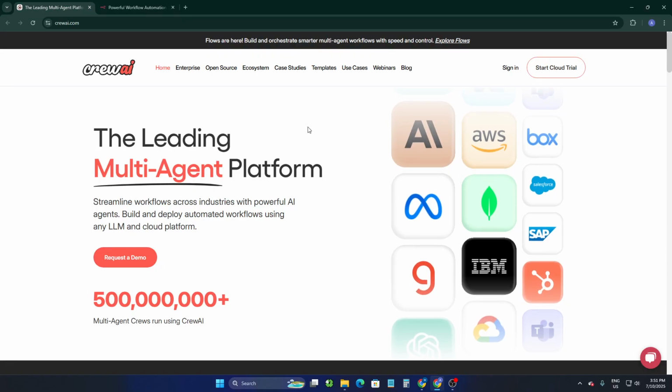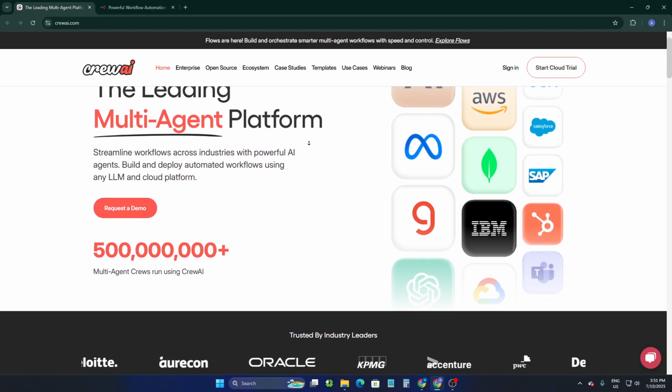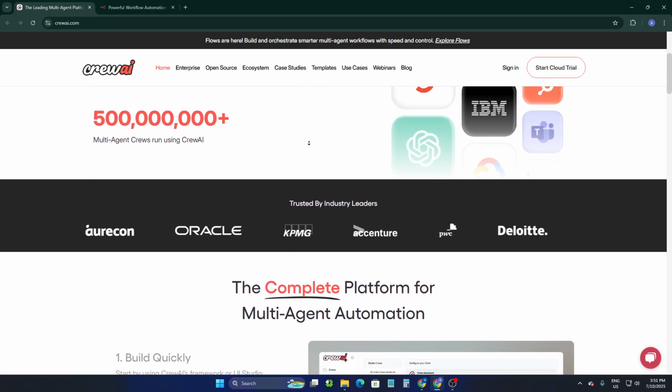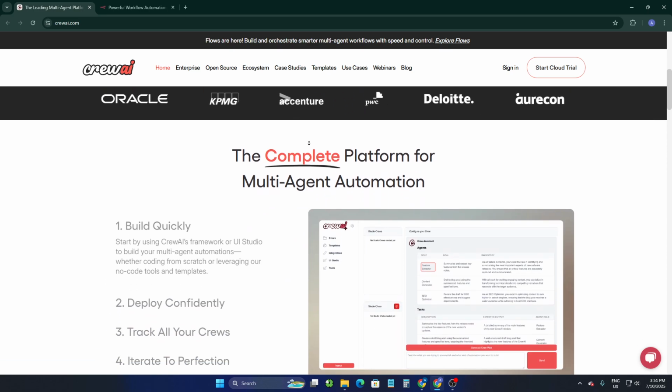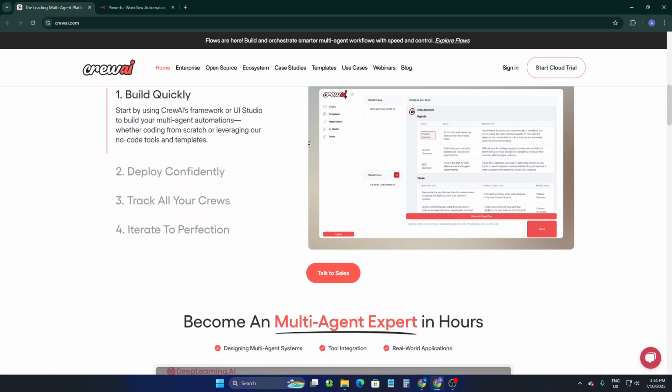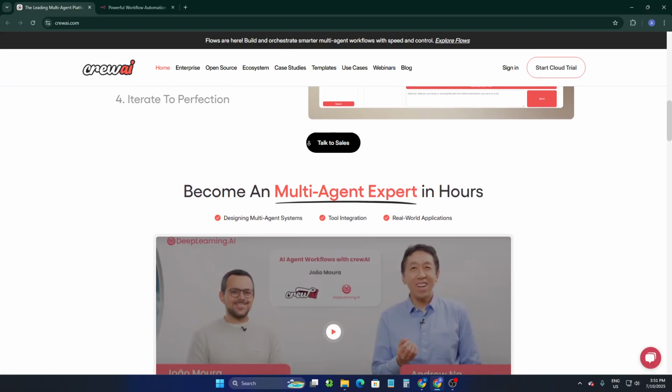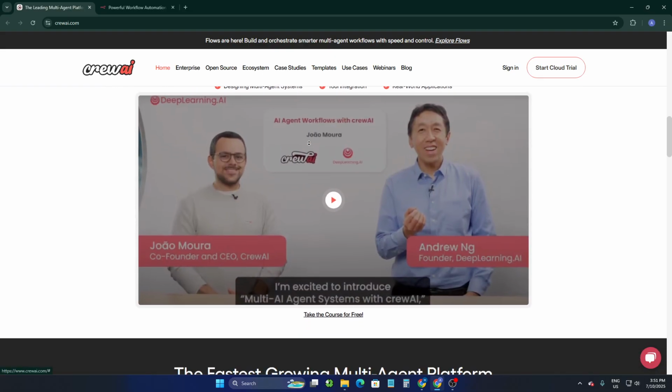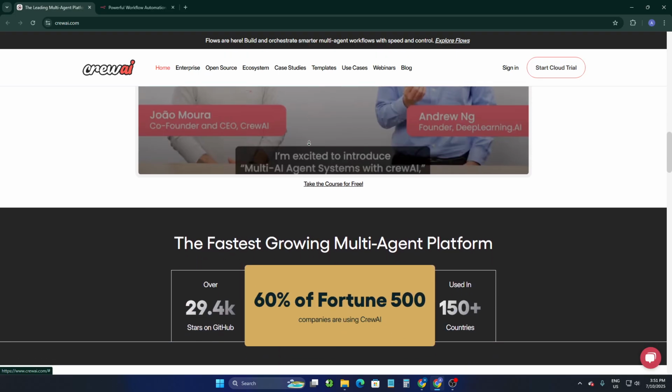Now let's talk about the ease of use. Crew AI is designed for AI native workflows, so if you are already familiar with LLMs or agents, it's intuitive, but it's still developer heavy. You will likely work in Python or config files.